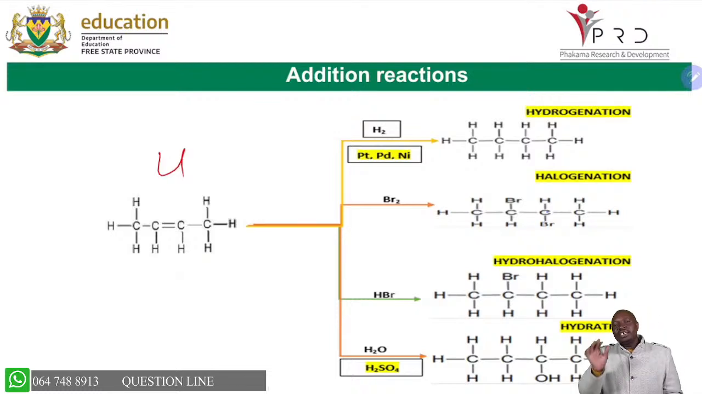So immediately when you see a double bond, unsaturated, you know that what is going to happen here is that unsaturated is going to become saturated. So that is addition, USA. You know that our first acronym is USA: unsaturated will become saturated. As long as it's a double bond, you know double bonds will become single bonds.